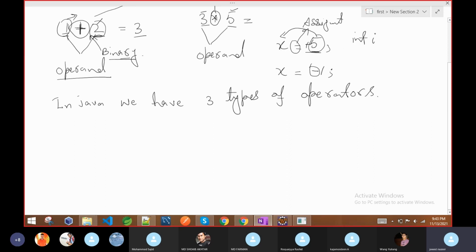Like when we declare any variable, int i equal to 5. As we discussed in the last class, whenever you declare a variable, three things happen. One is that according to the data type, memory will be allocated. So it is 4 bytes.